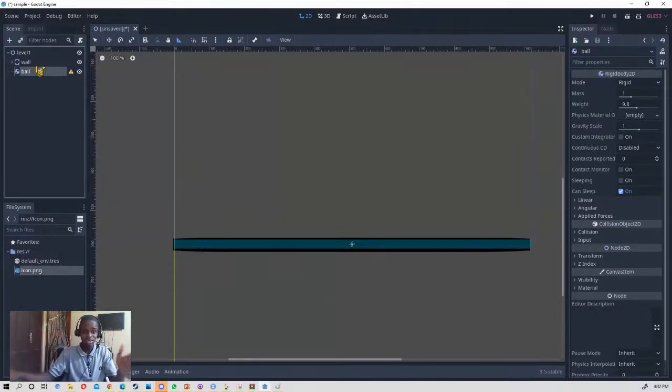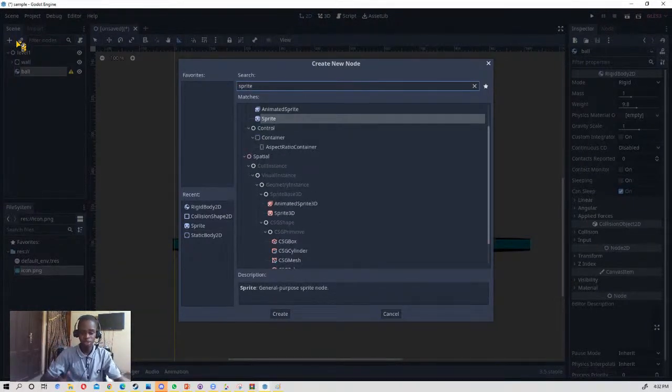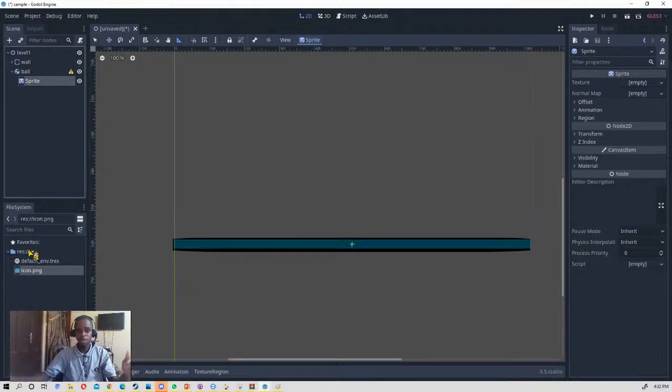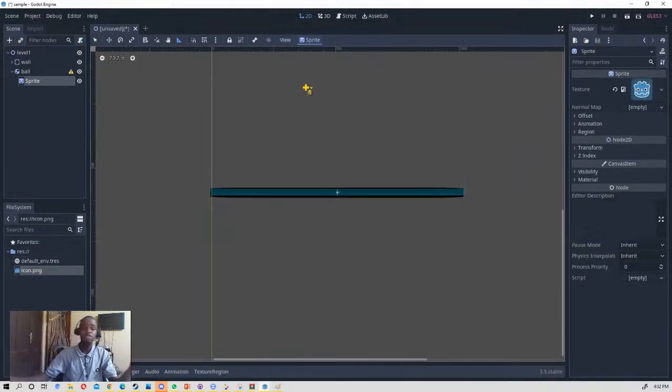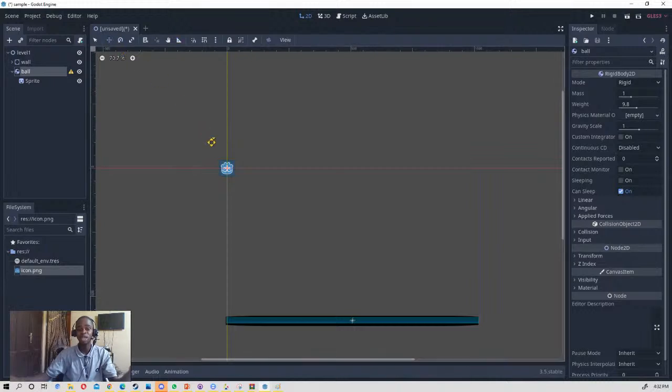So we are just going to follow the same steps as before. This is a body. We give it a sprite for the illusion to be visible. Now for the sprite, we add this icon. If you have different types of icons, you can add them. But currently, because we only have this icon, we're going to be using this guy for now.